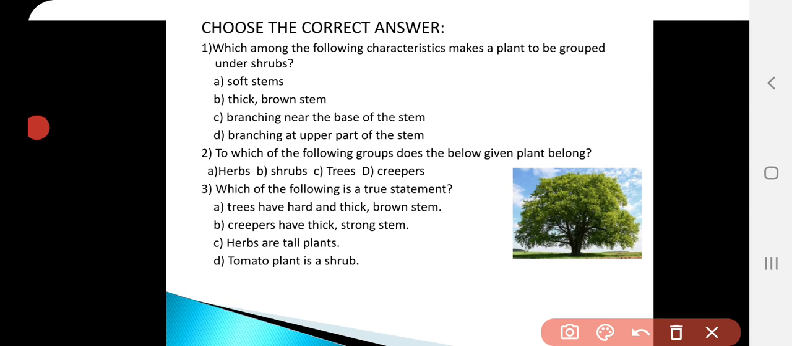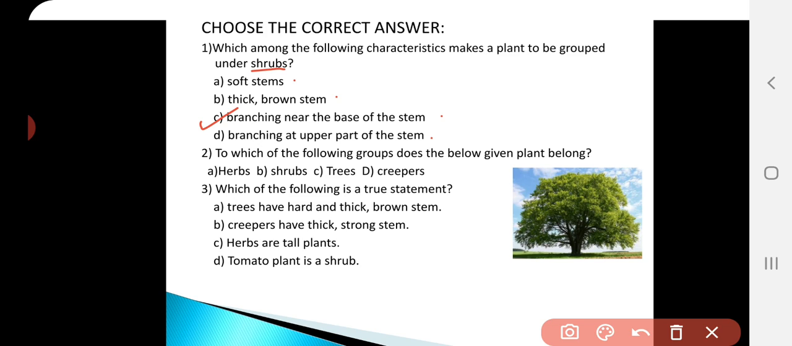First question, which among the following characteristics makes a plant to be grouped under shrubs? So here your options are soft stem, thick brown stem, branching near the base of the stem, branching at the upper part of the stem. So here the characteristic of shrub is branching near the base of the stem. Option C is the right answer.